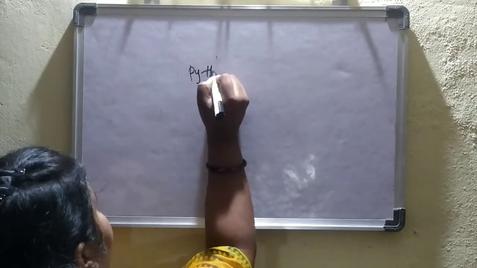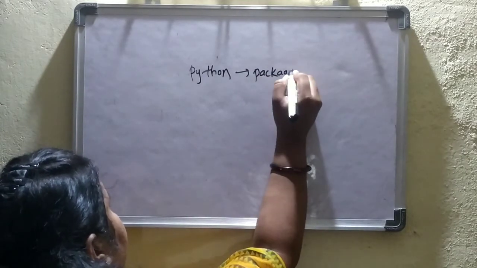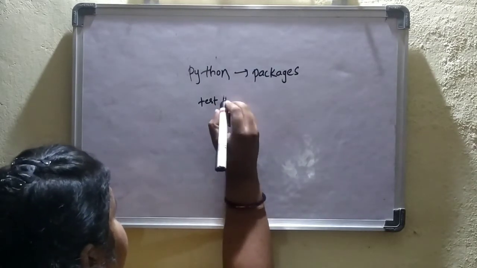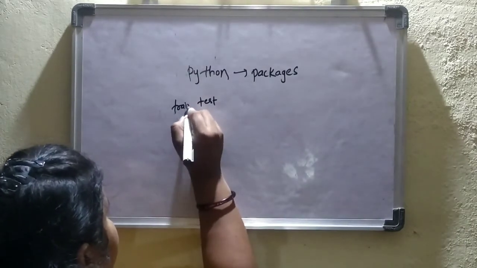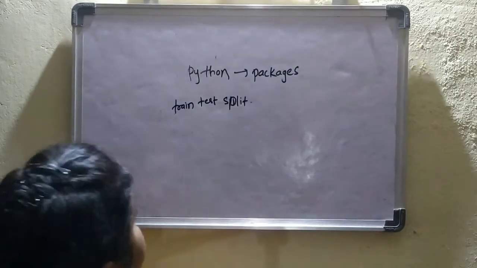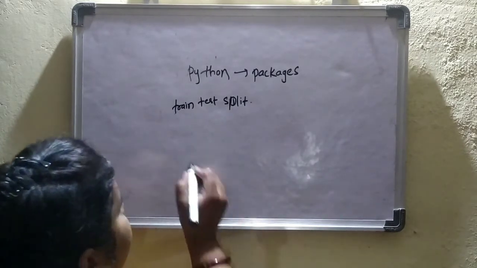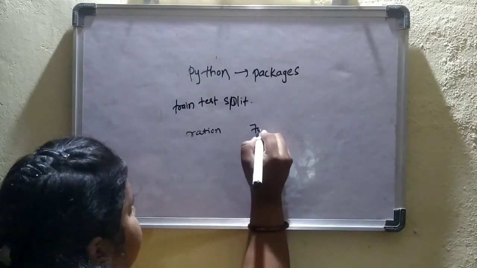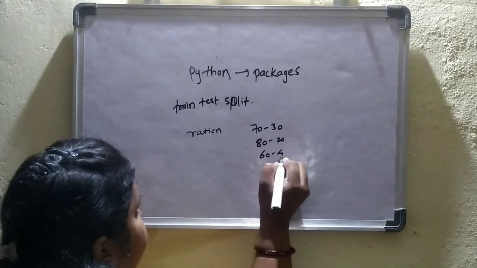In Python, there are different packages to divide the data set into training and testing data sets. That package is train test split. This is the package used to split the data into train and test sets, and the ratios that can be used to divide the train and test data are 70-30, 80-20 or 60-40.